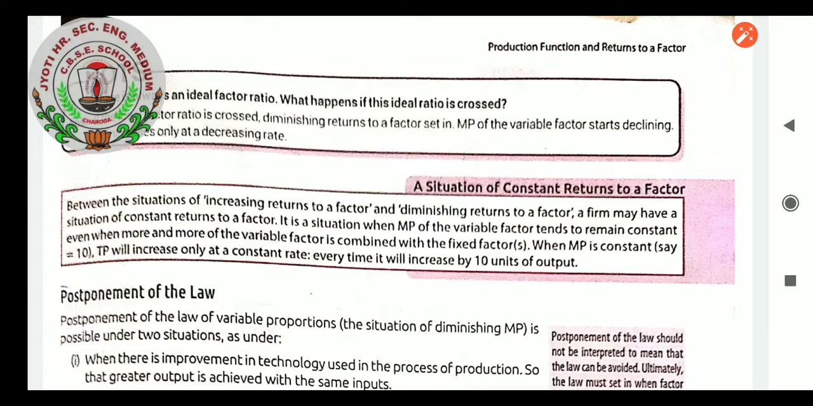Today we are going to continue the topic law of variable proportion. In this topic, students, we will be going through the postponement of the law. Before starting this, let us recall what we have learnt in yesterday's class.